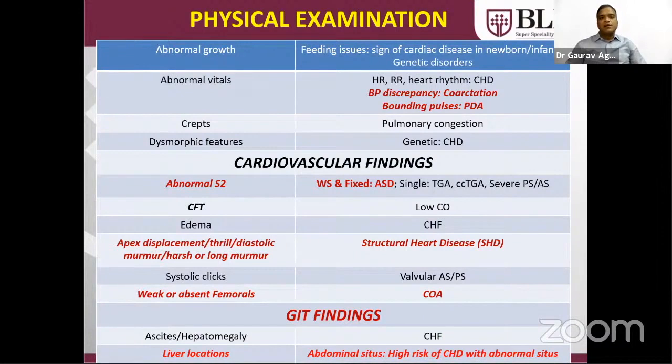On examination, if growth is abnormal, that can be a feature of cardiac disease like left to right shunt lesions, or can be some form of syndrome like Down syndrome. Vitals may be abnormal: BP can be different in upper and lower limbs in coarctation of aorta. Bounding pulses are commonly seen in PDA and AP window. Rhythm disturbance can also lead to suspicion of congenital heart disease; in Ebstein's anomaly, supraventricular tachycardia is very common. Hepatomegaly signifies heart failure.